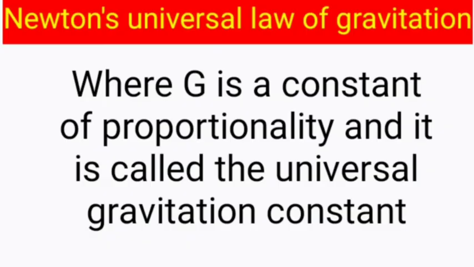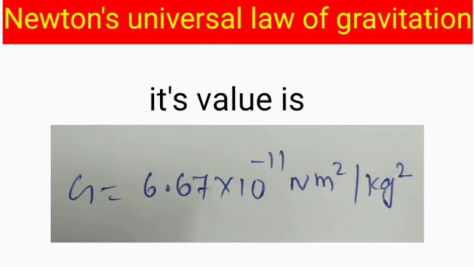where G is the constant of proportionality and it is called the universal gravitational constant. The value of G is 6.67 into 10 to the power minus 11 Newton meter square per kg square. Its value is the same in the whole universe, and its unit is Newton meter square per kg square.